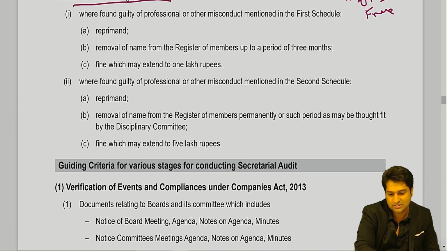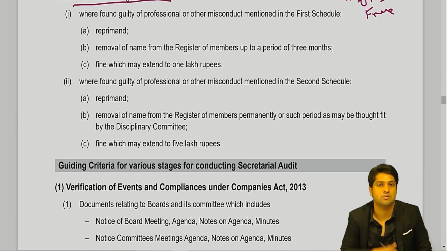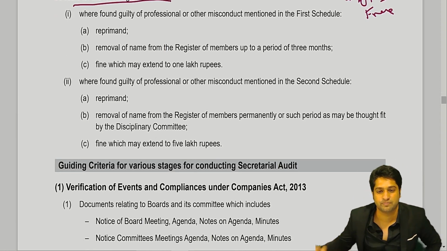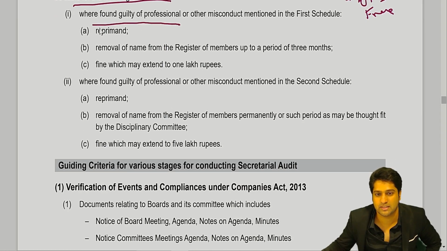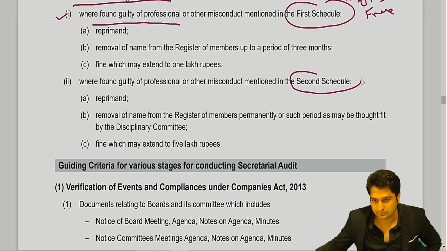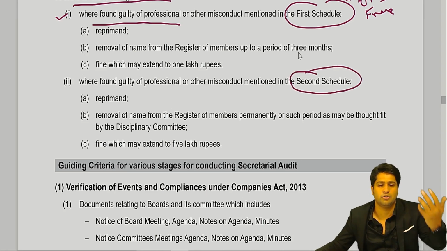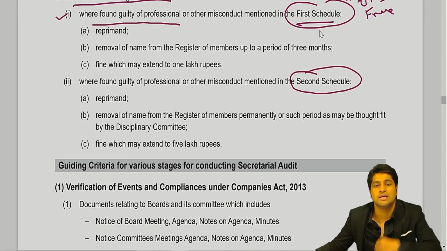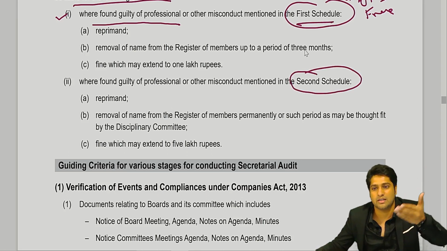So what all actions can be taken on a company secretary who has been found guilty of professional misconduct? If found guilty in the first schedule or the second schedule, you don't need to go into all of this. They've given you a list of misconducts in schedule 1 and schedule 2.